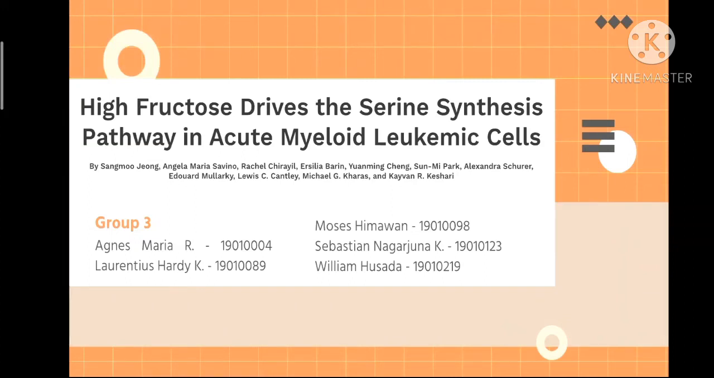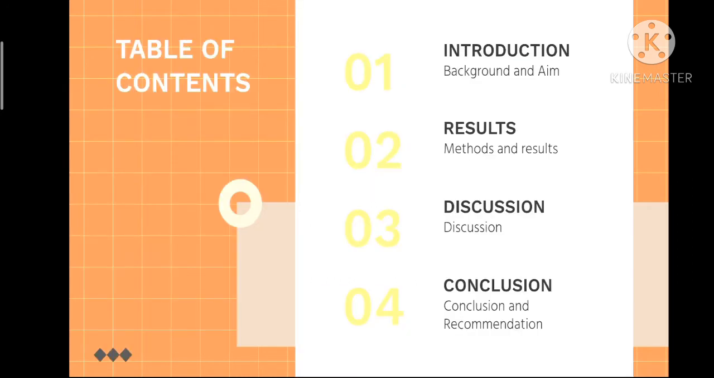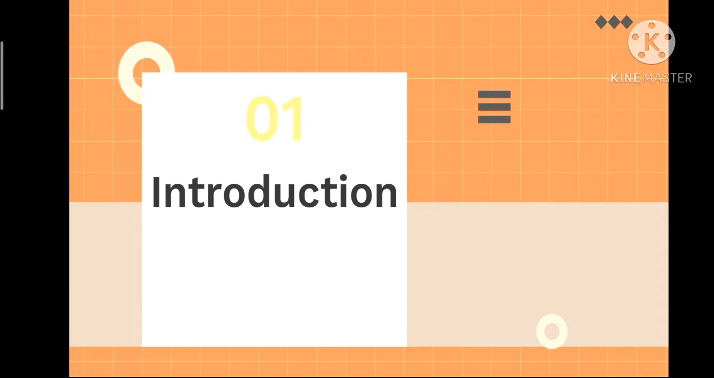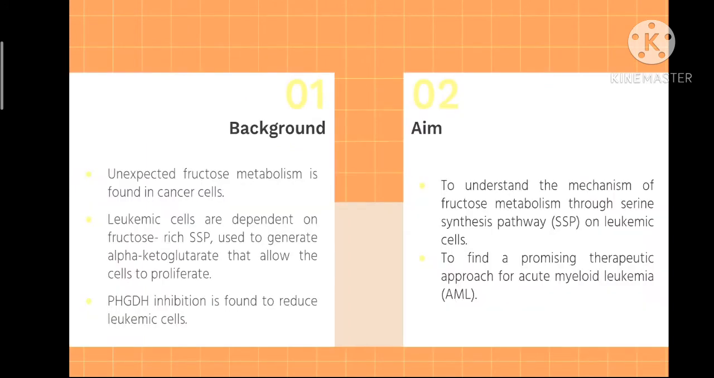Our presentation is discussing the high fructose effect in cancer cells. This is the outline of the presentation. First, we are going to talk about the introduction. Unexpected fructose metabolism in cancer cells has been observed. Thus, the researchers conducted a research to observe the fructose effect in leukemic cells, and they found several facts.